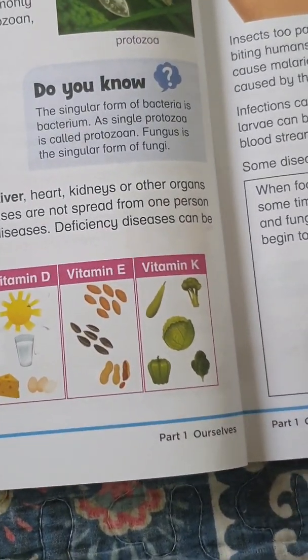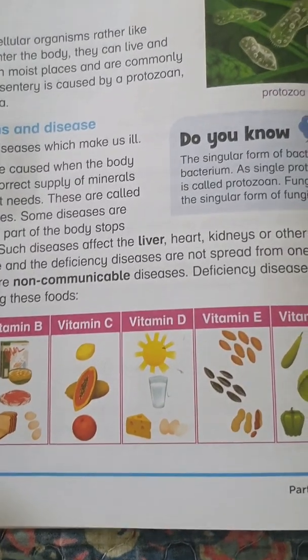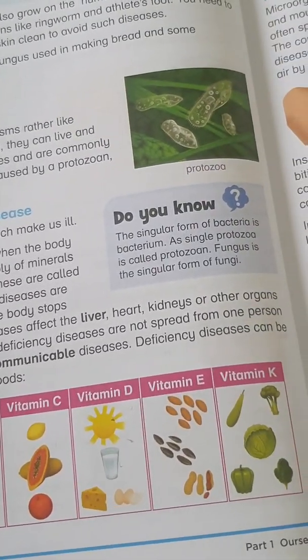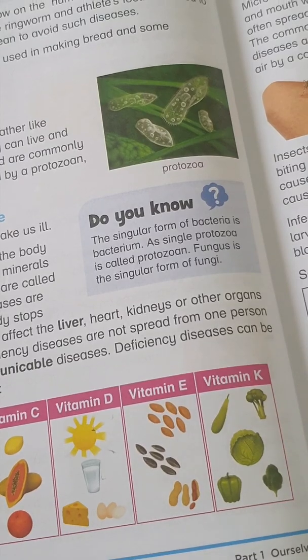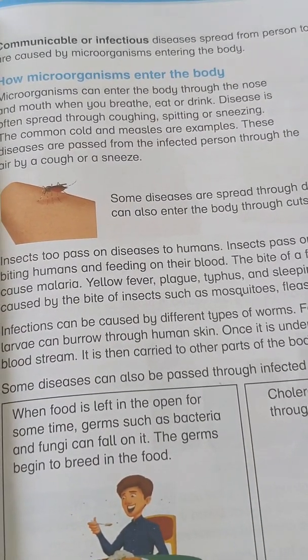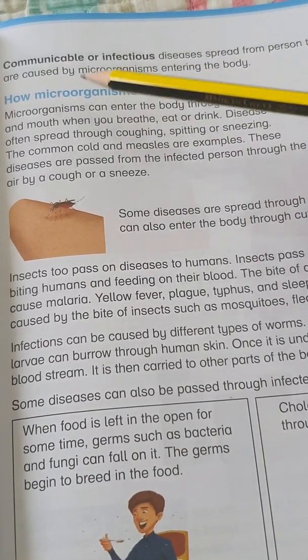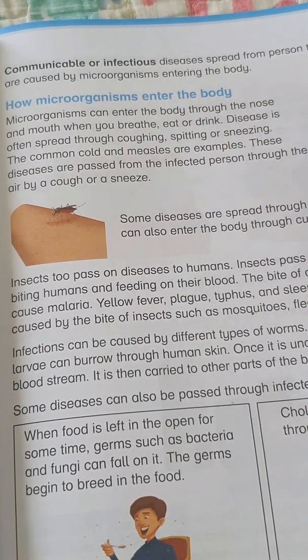So this was to know about microorganisms which create disease and help you prevent disease. So this was page number 14 which we have completed, and let us go to page number 15. On page 14 we were learning about communicable, which means from one place to another.